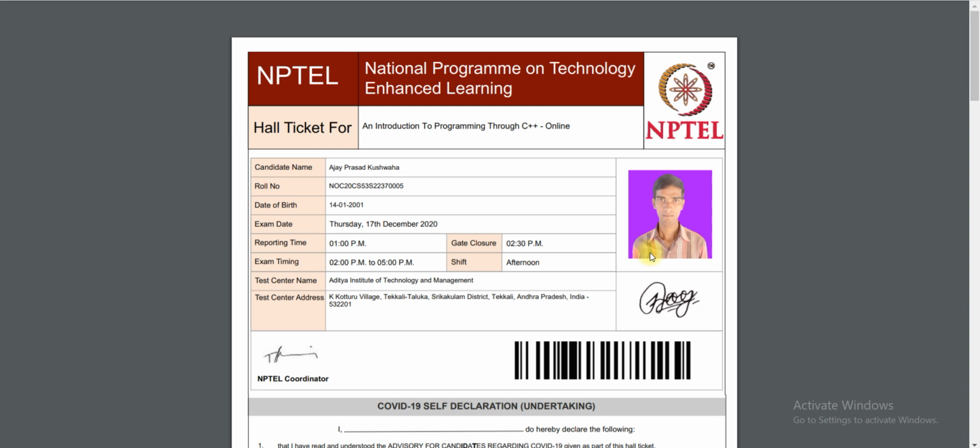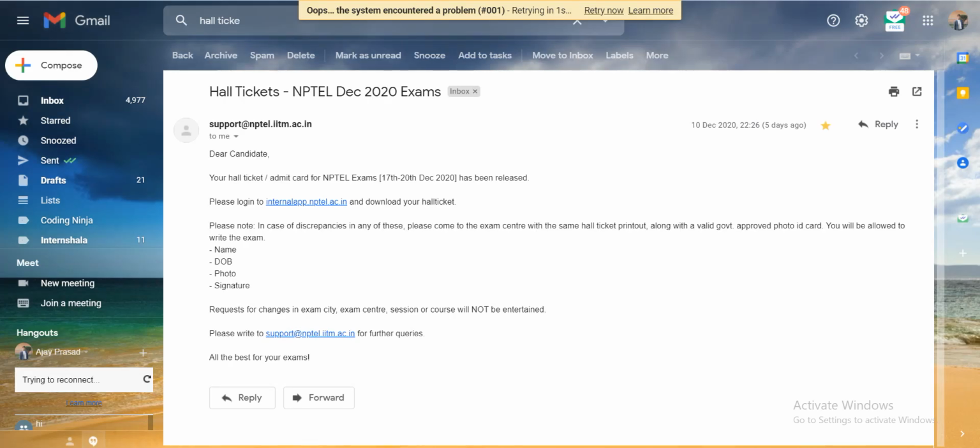The next thing, some of you are telling me that your hall ticket is available but the details are blank, like the candidate name field is there but your name is not. In that case also please drop an email to NPTEL or try to approach your college support center. The next question is that for some people the photo is different on the hall ticket, or the date of birth is not matching. For that you need not worry guys. Drop an email to NPTEL, and you can carry the same hall ticket to the exam center.